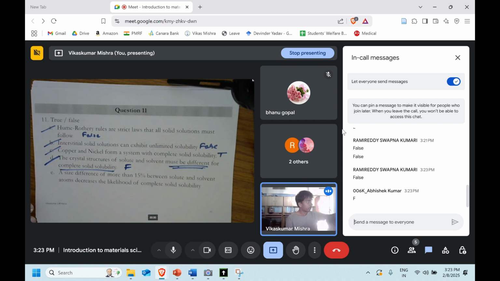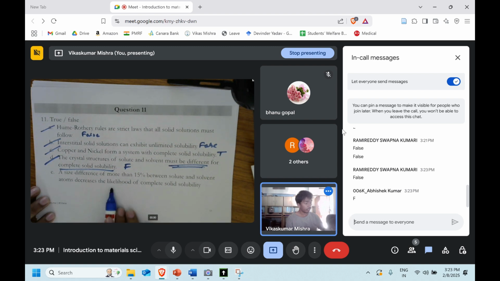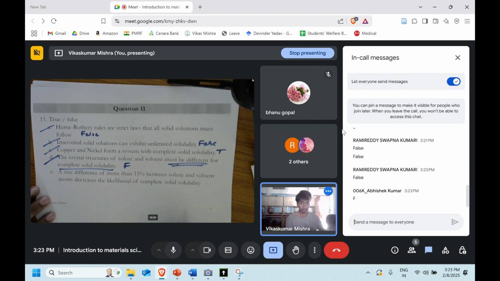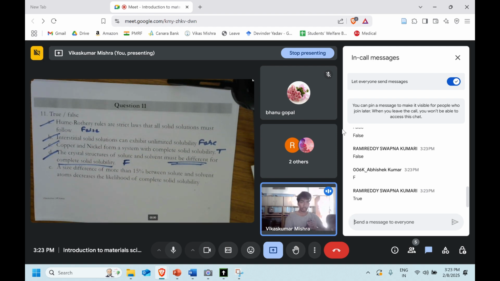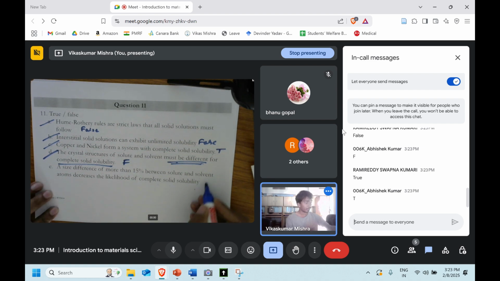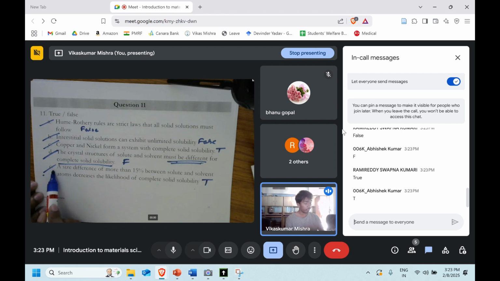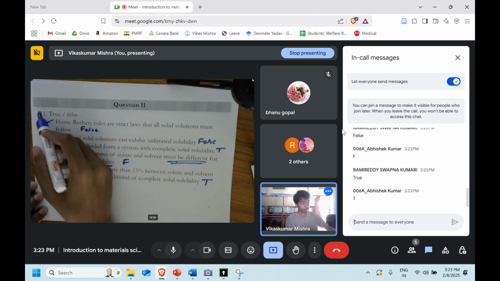Now the final one. A size difference of more than 15% between the solute and the solvent atom decreases the likelihood of complete solid solubility. So what is your comment on it? True, perfect. Right. So among all this, only C and E were the two which were true. Remaining three are false.